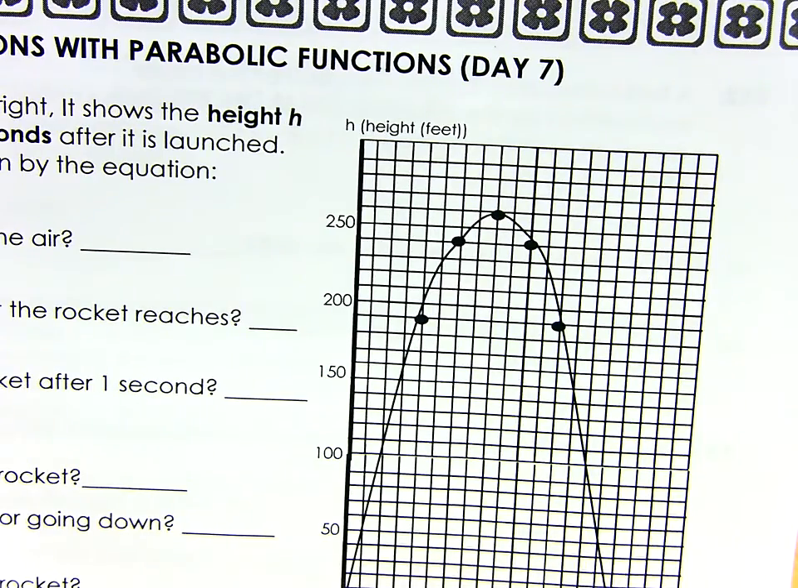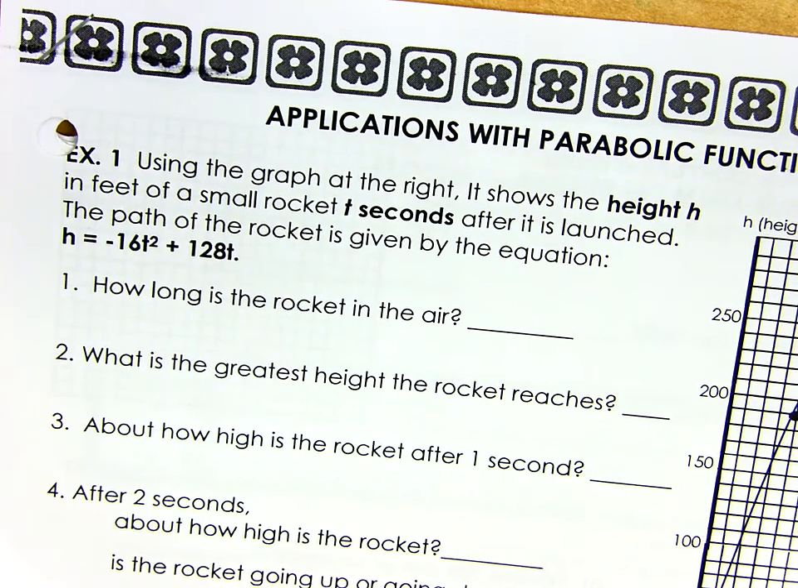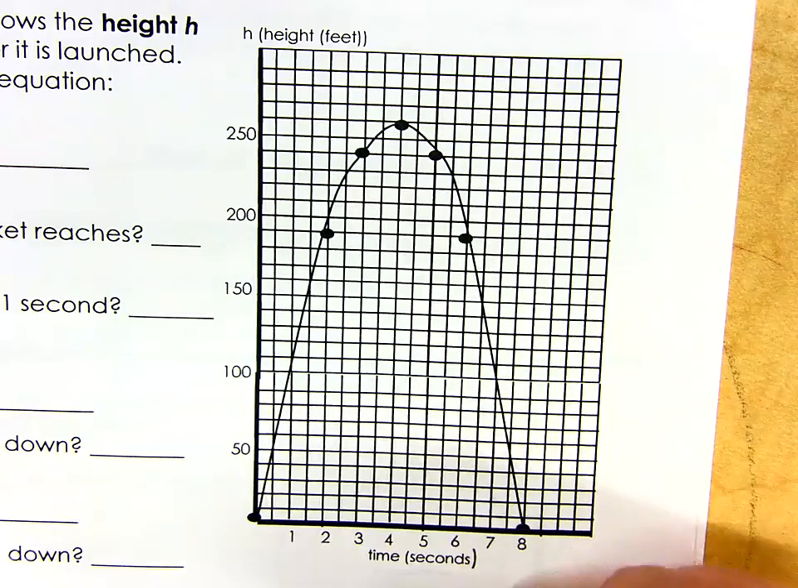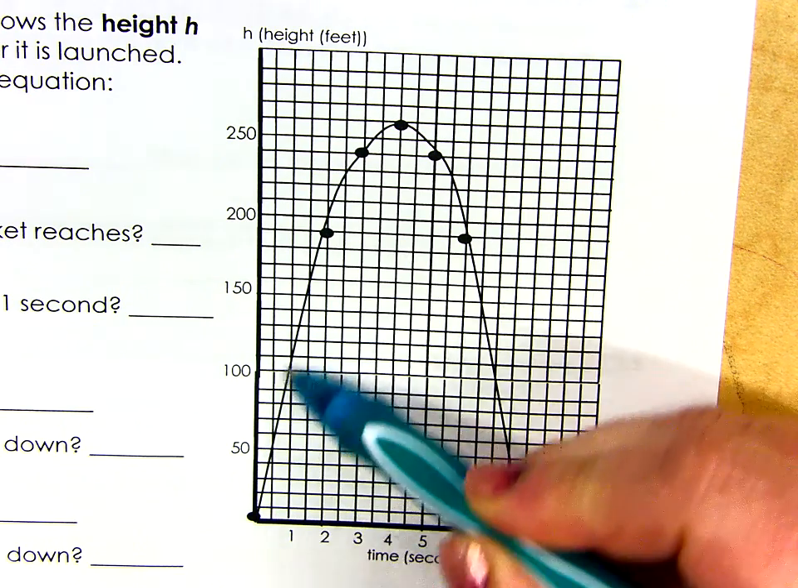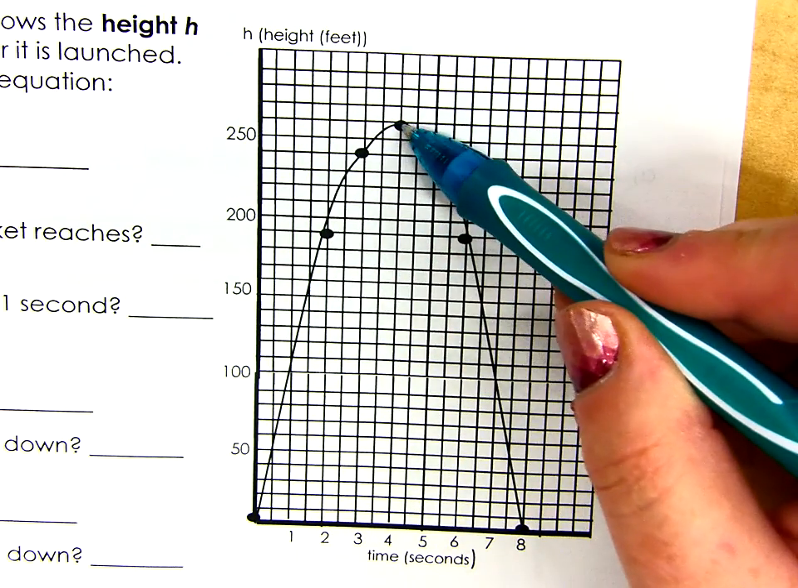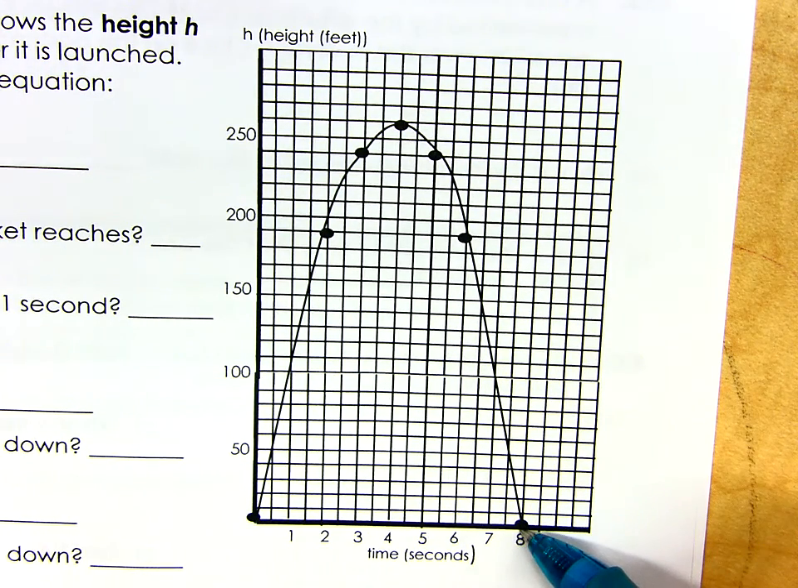We are doing word problems with parabolas, and we just read that this graph is showing us the height of a small rocket t seconds after it is launched. So, when the rocket is initially launched at 0 seconds, it's on the ground, right? And then it's going to go up in the air, it's going to reach a maximum height, and then it's going to turn back around and come right back down.